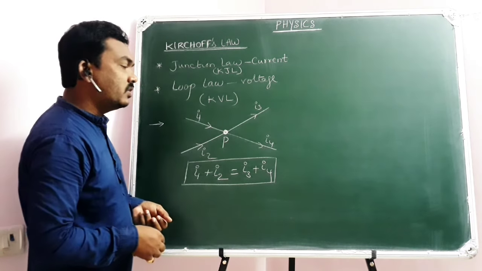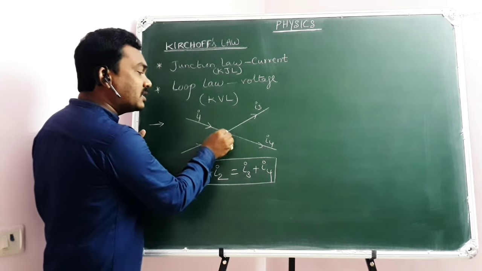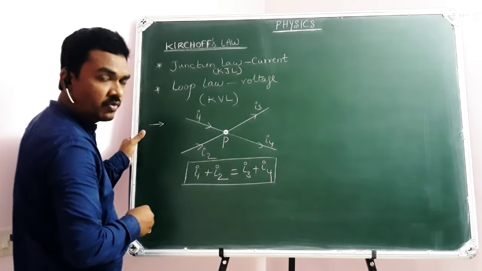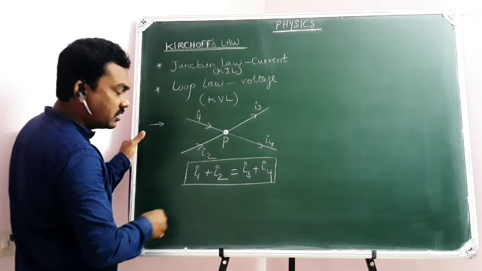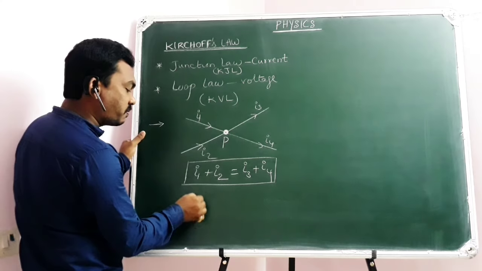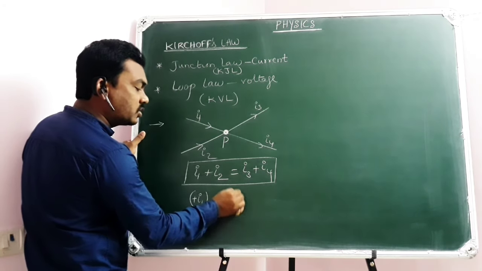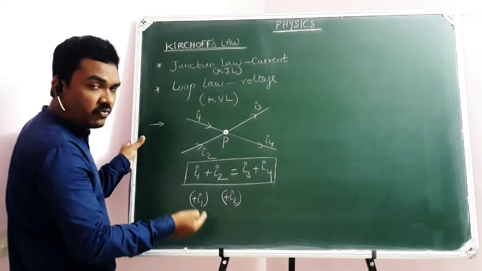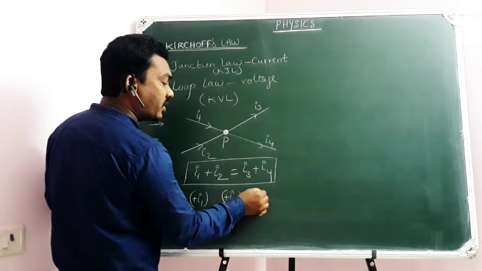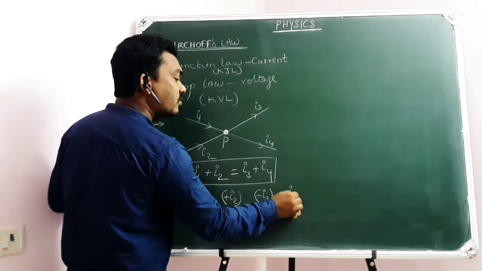But at the same time, you know the algebraic sum of all the currents meeting at a junction will be zero. For example, I1 and I2 are moving towards the junction, so we assign plus I1 plus I2, but I3 and I4 are moving away from the junction, so we can write them as minus I3 minus I4.